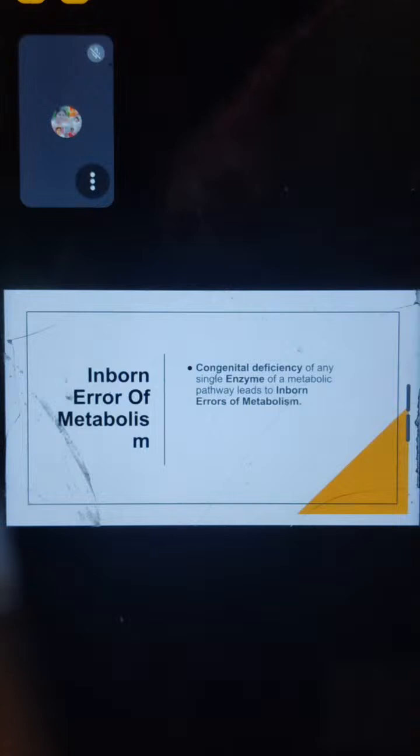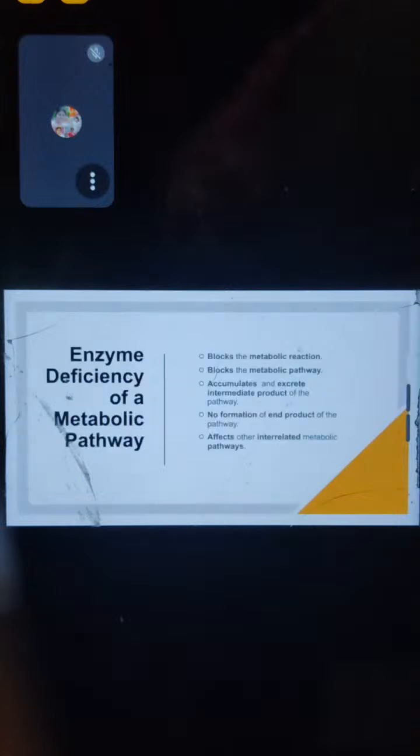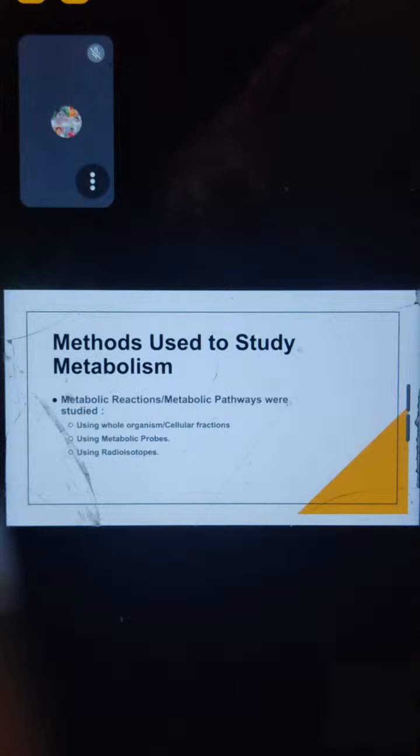And some inborn errors of metabolism, just go through it once like a story, you will understand it. I have made this for your easier understanding, with 5 marks questions, and I will also write some hints onto this on how to go through those kinds of things, what the target answer is. So go through it once. Define metabolism and explain its importance in living organisms. Then explain the role of enzymes and hormones in regulating metabolic pathways.